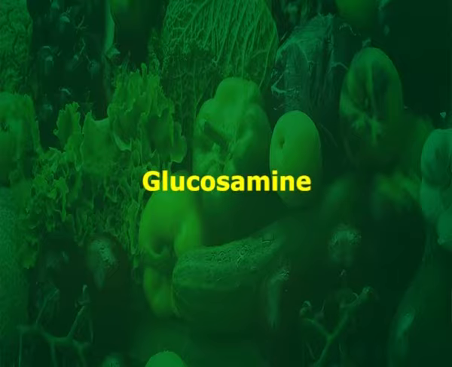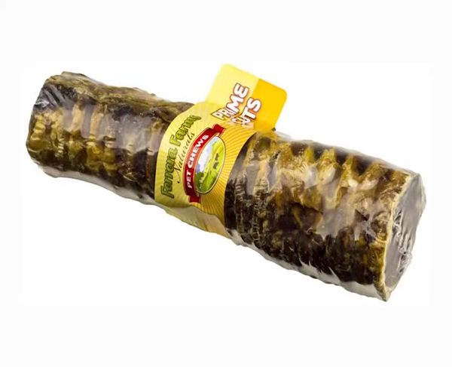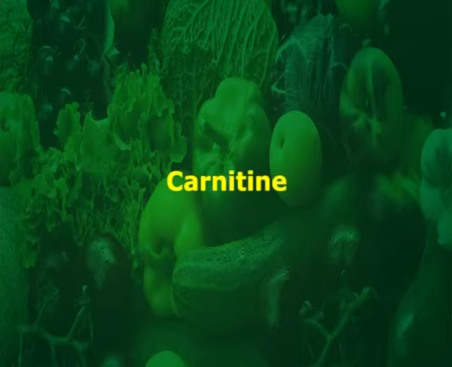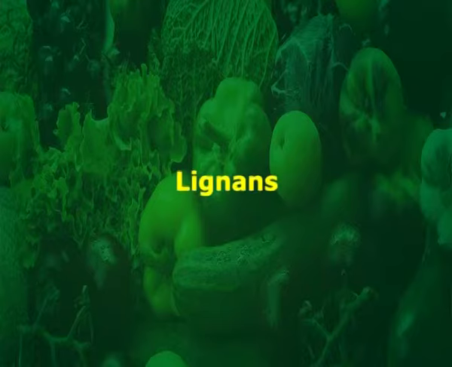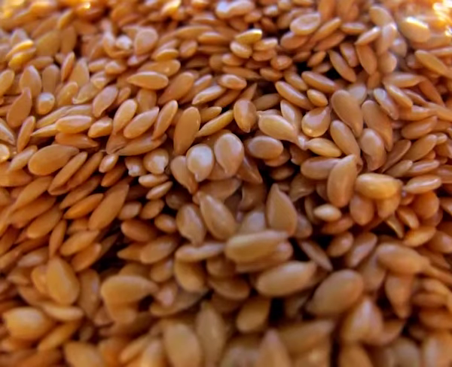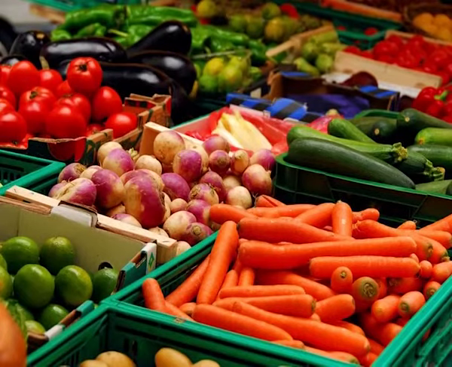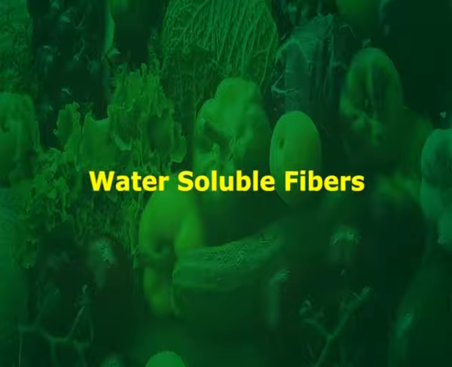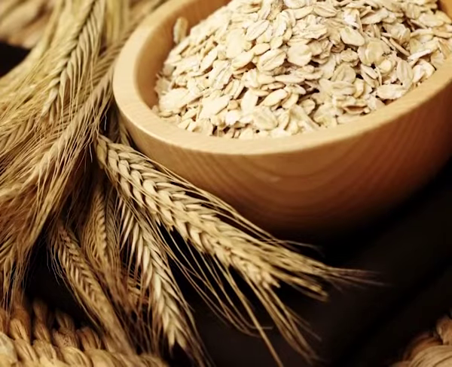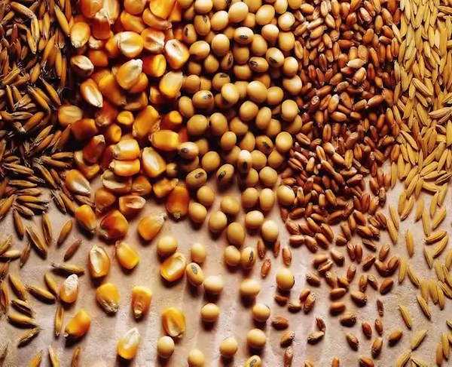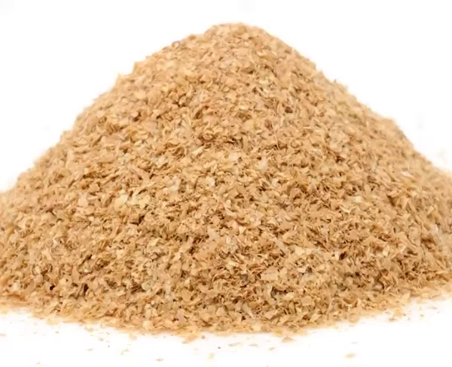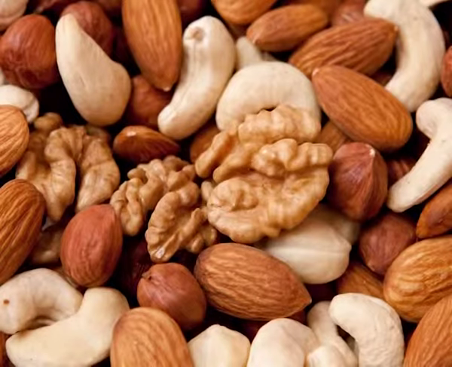Glucosamine is present in bovine trachea and shellfish. Carnitine is present in heart and skeletal muscle. Lignans are present in flaxseed, rye, and vegetables. Water-soluble fibers are present in legumes, oats, and barley. Water-insoluble fibers are present in whole grain foods, wheat, corn, bran, and nuts.